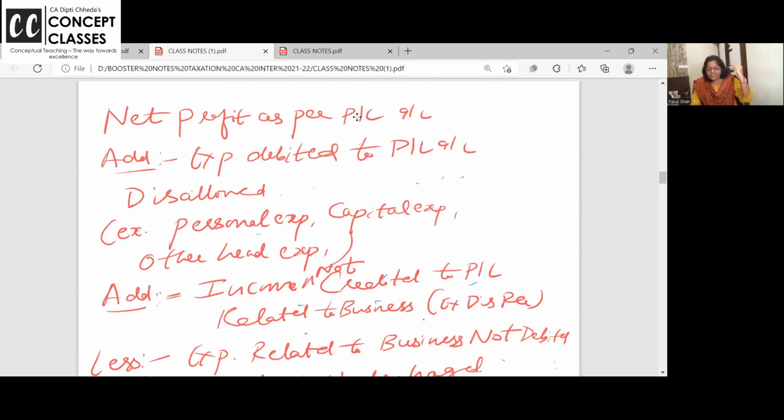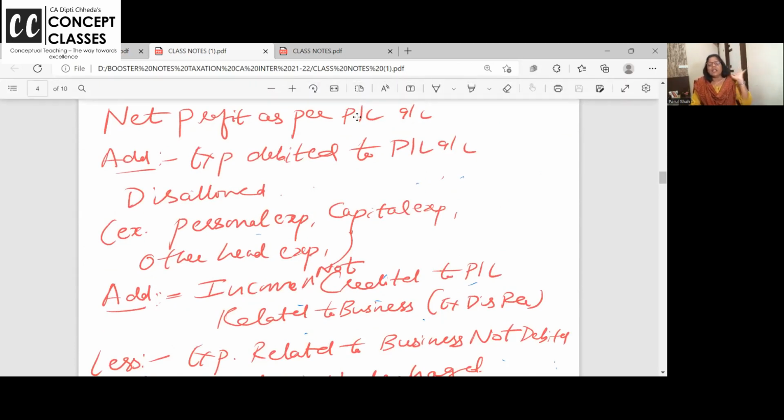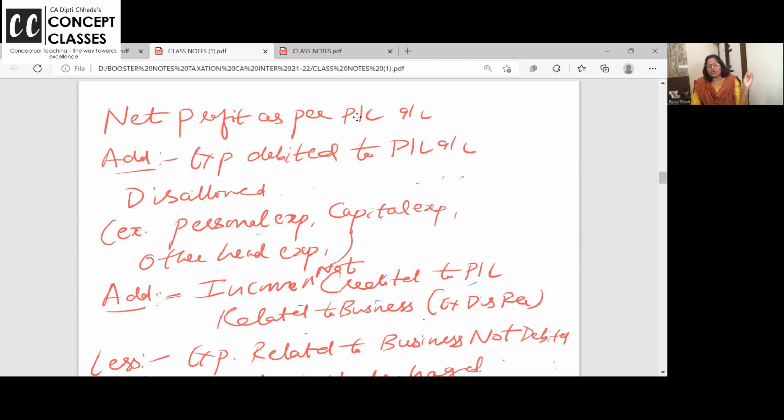Add all the expenses which are debited but disallowed. Personal expense not allowed. Capital expense not allowed. Donations not allowed. Penalty under income tax. First you make a mistake, pay the penalty, and you want to debit the penalty in the P&L account. Should it be allowed? Answer is no. So expenses debited to the P&L account but not allowed are added.